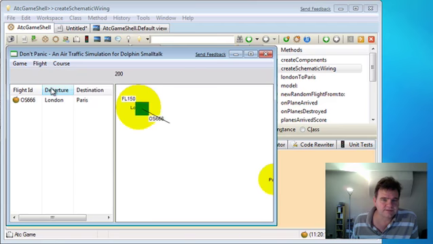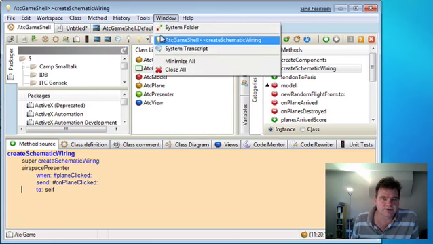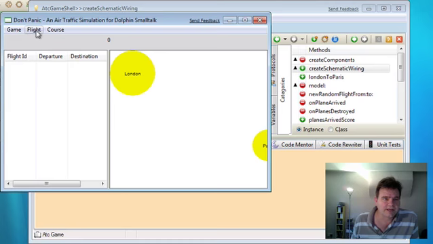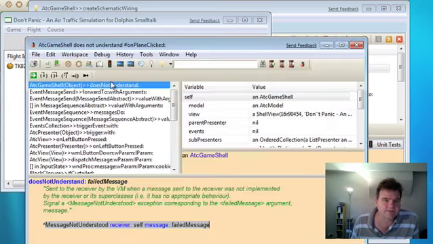Let's set a plane going. Let's click on that. Okay, that's not been entirely successful. Let's go and see why that might be. Oh no, of course, sorry, because we've added this create schematic wiring method, we need to actually rebuild this view. So let's create a new game shell. Okay, and let's create a new flight and click on that flight. There we go. ATC game shell does not understand plane clicked. Let's go and implement that while the plane is moving.